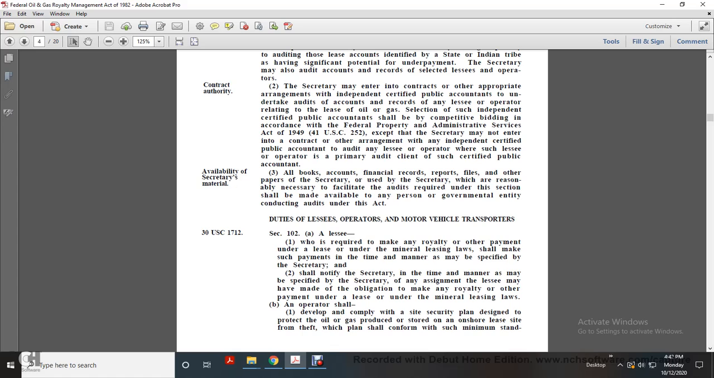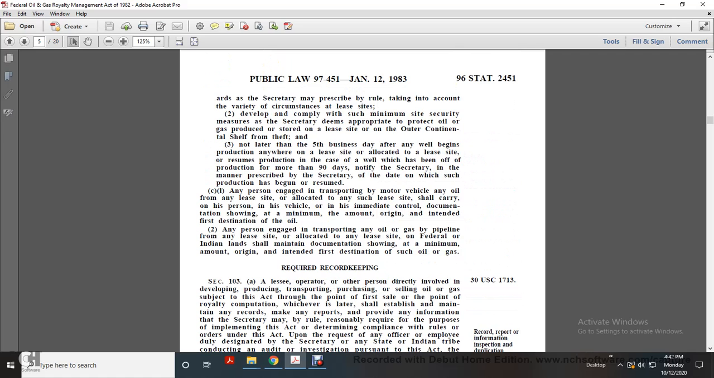Any operator shall develop and comply with a site security plan designed to protect the oil and gas produced and stored onshore or at the lease site from theft, which plan shall conform with such minimum standards as the Secretary may prescribe by rule, taking into account the variety of circumstances at the lease site, and shall comply with such minimum site security measures as the Secretary deems appropriate to protect the oil and gas produced or stored at the lease site on the outer continental shelf from theft.